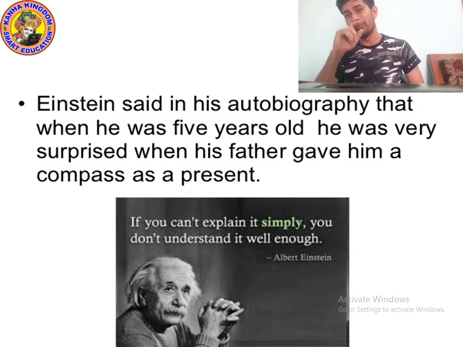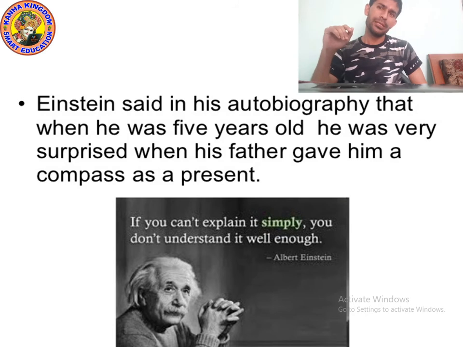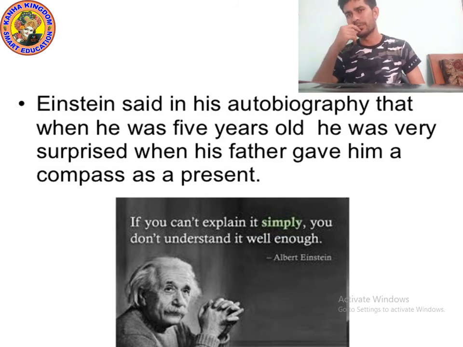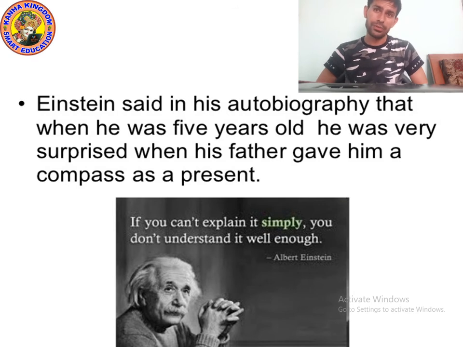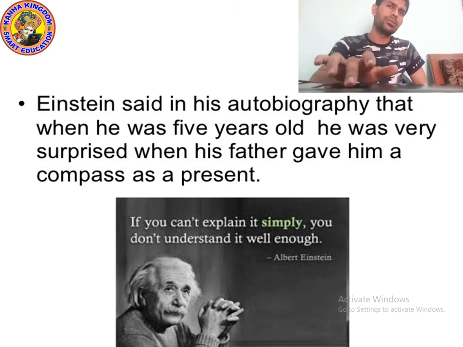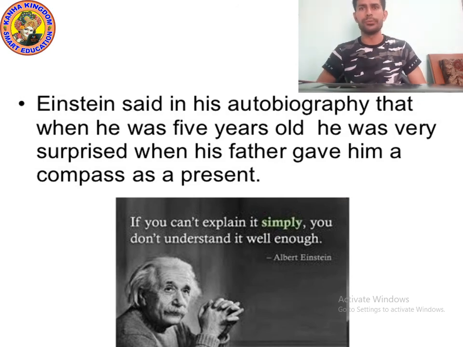Then he found out a lot of information about magnets, and Albert Einstein became one of the greatest scientists. He discovered many things. The most famous is E is equal to mc square, the most famous equation of Albert Einstein. Now let's talk about something more about magnets. Let's move on to the next point.